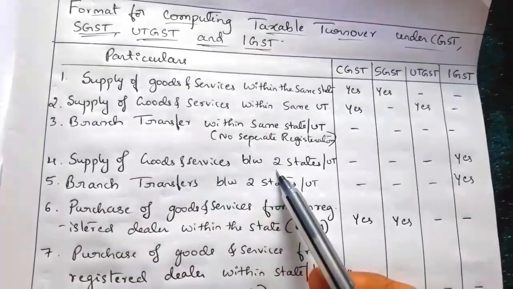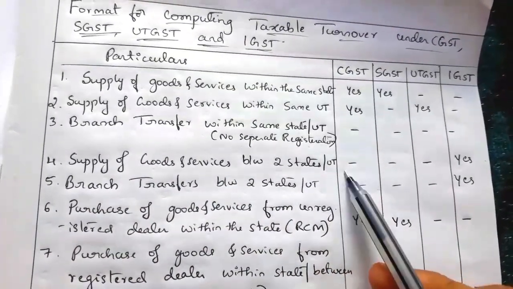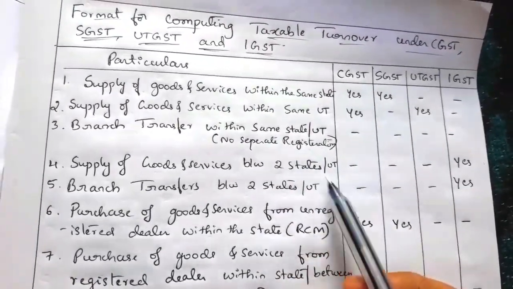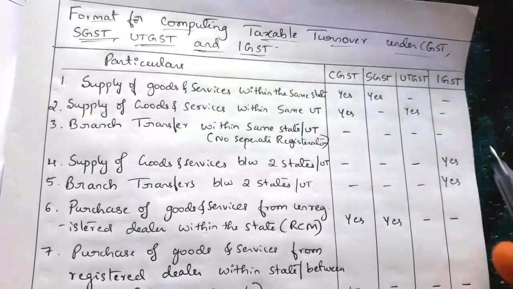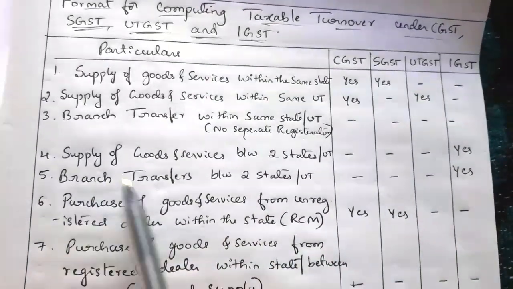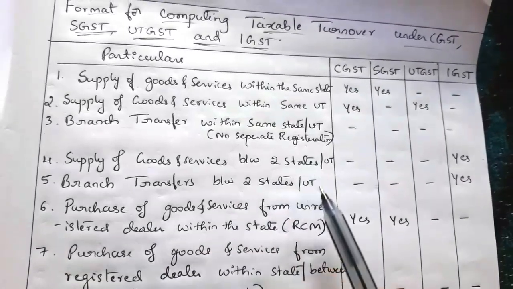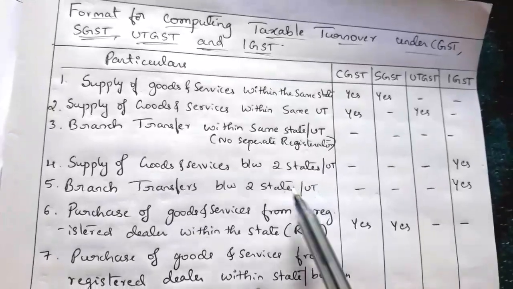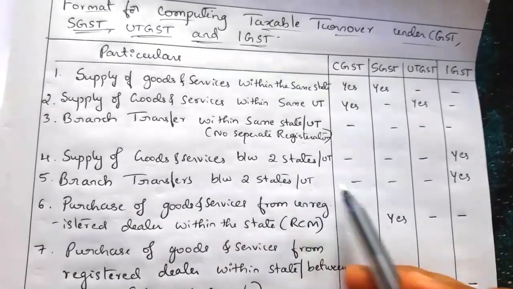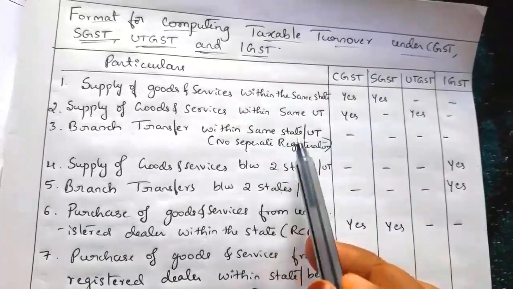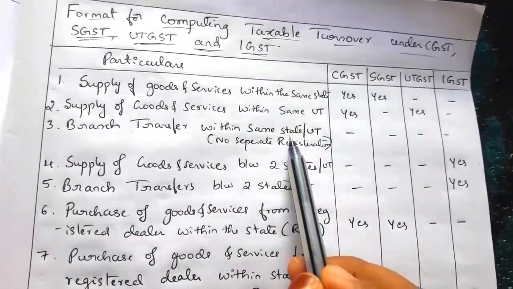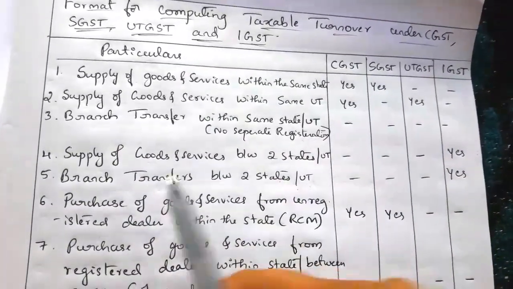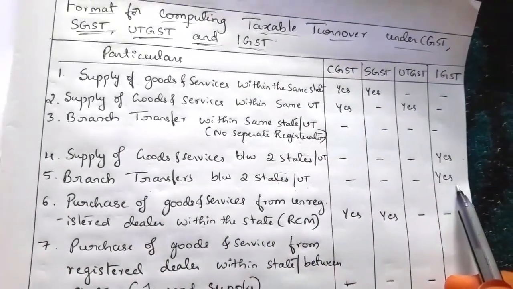Here, supply of goods and services between two states, between two union territory or between one union territory and one state, in that case also IGST will be levied. Next, fifth one, branch transfer between two states or between two union territory or between one state and one union territory, then in the branch transfer between two state case, IGST will be levied. So in the case of within the same state branch transfer, no taxes will be levied. When there is a between state branch transfer, IGST will be levied.